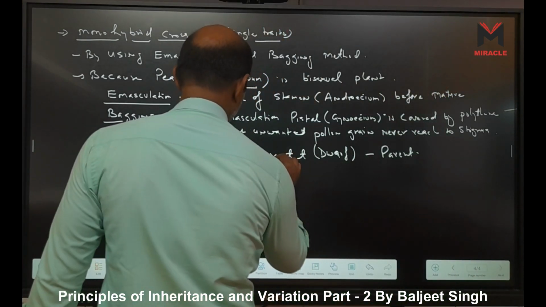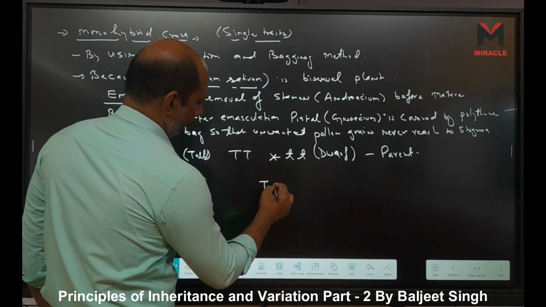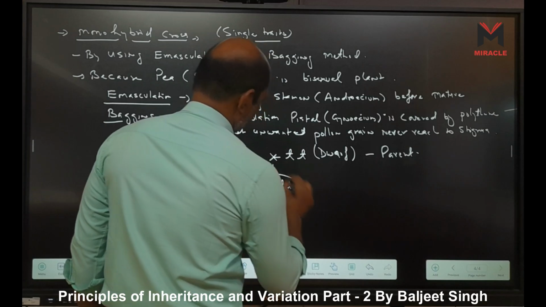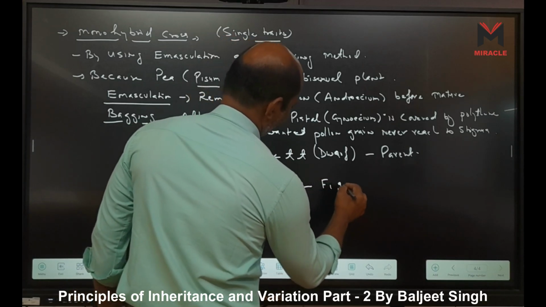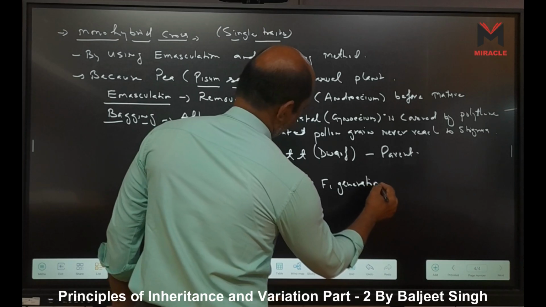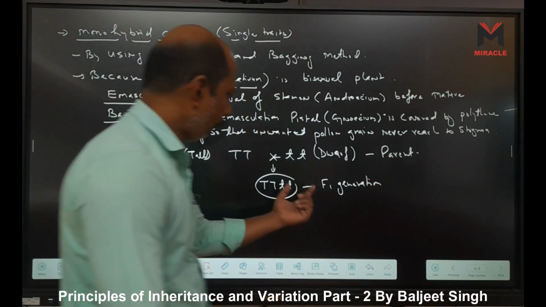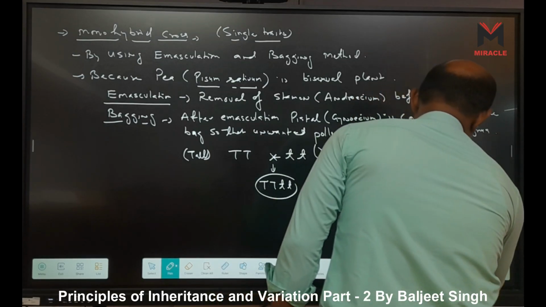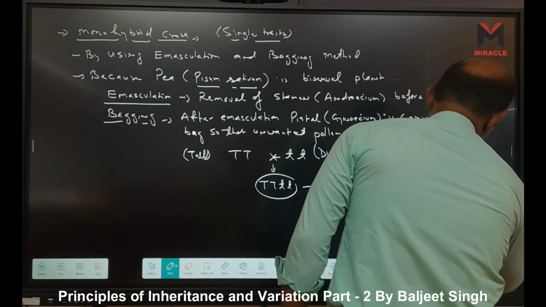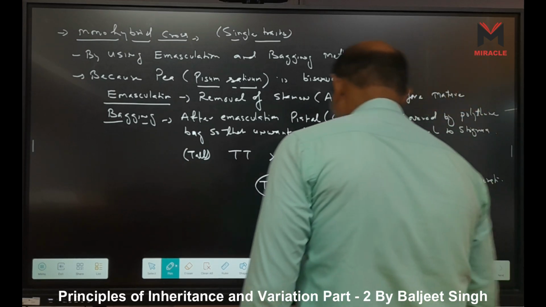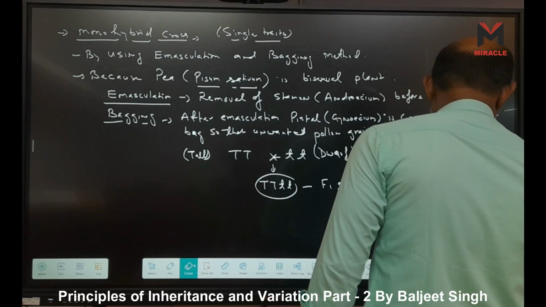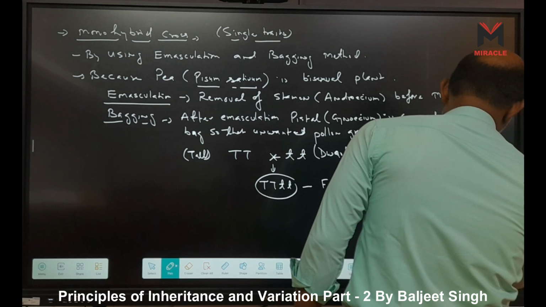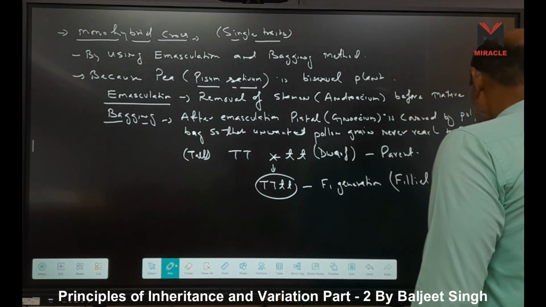When he crossed these two, he got capital T, small t in the F1 generation. F for filial; F1 means filial first generation. Filial first generation, that is the full form.